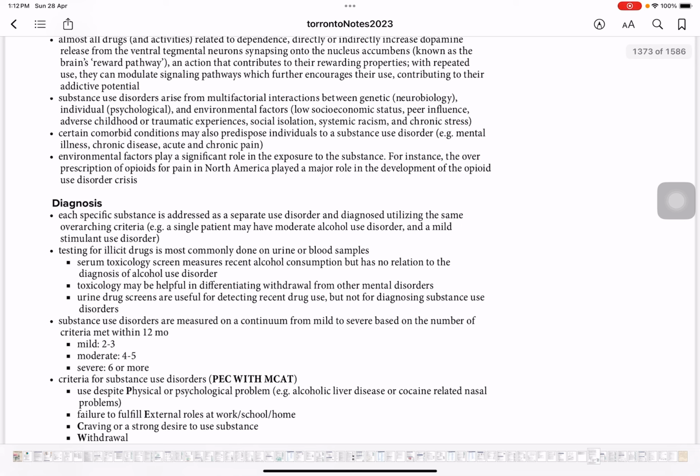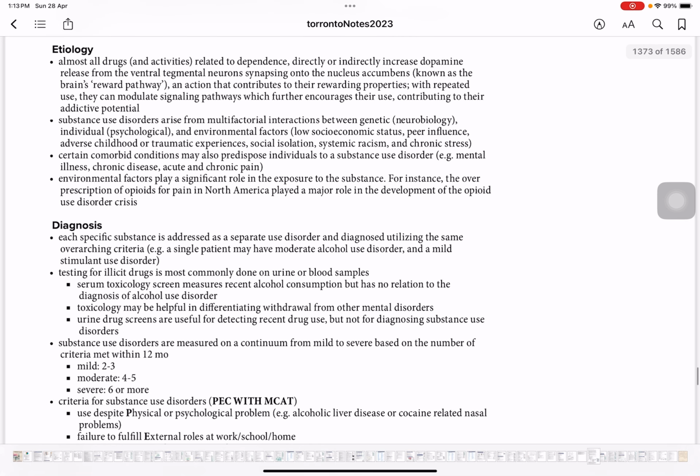Now environmental factors play a significant role in exposure to the substance. For instance, the over-prescription of opioids for pain in North America played a major role in the development of the opioid use disorder crisis. So that's what we were discussing in the previous point as well, that chronic pain is the reason for the prescription of opioids in Canada, which is actually causing dependence. So environmental factors, underlying conditions, and the rewarding system that a drug can bring in. So these are the etiologies.